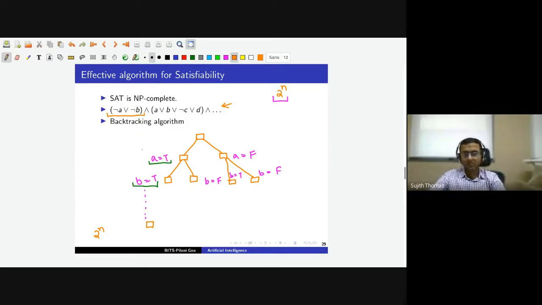So immediately it is clear that the first clause cannot be satisfied, and the algorithm is trying to come up with a model that satisfies this sentence, which means all the clauses must become true. So if A is true and B is true, the first clause is false, which means we cannot have a satisfying assignment with A is equal to true and B is equal to true.